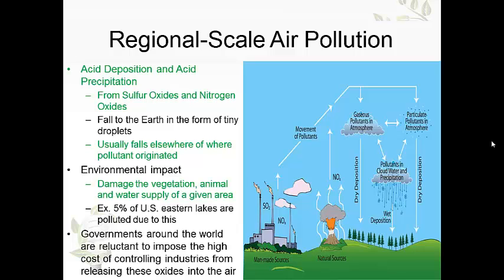So what's the environmental impact of this? Well, it damages obviously vegetation, animals, and water supply. Currently, about 5% of the United States eastern lakes are polluted due to acid rain. Now, governments around the world are very reluctant to impose regulations on these factors because of the high cost, and what that could do is make goods even more expensive. So unfortunately, this is still occurring without much to stop it.